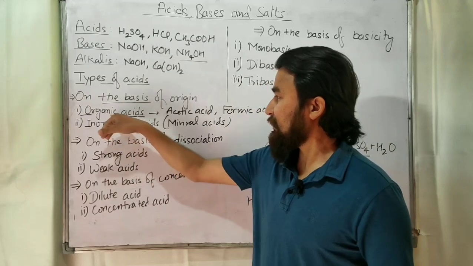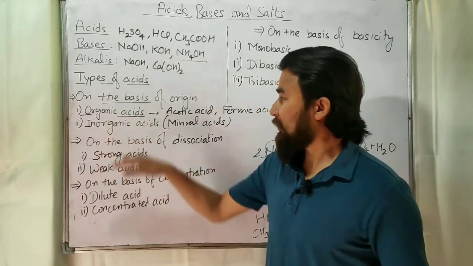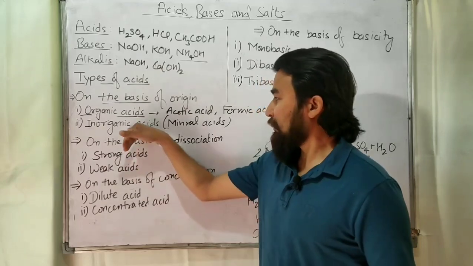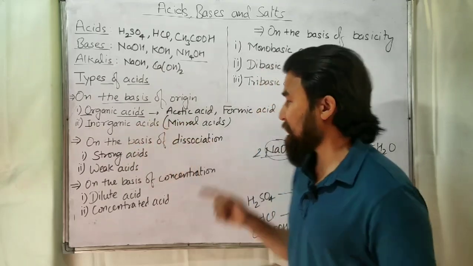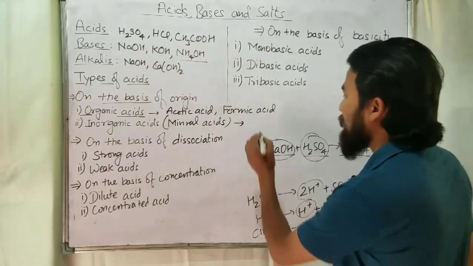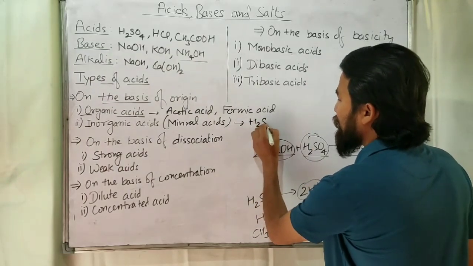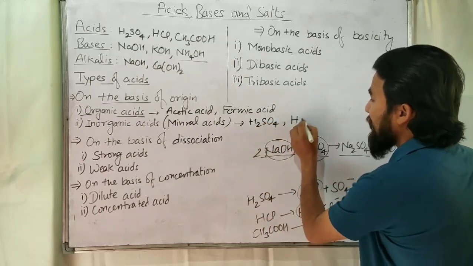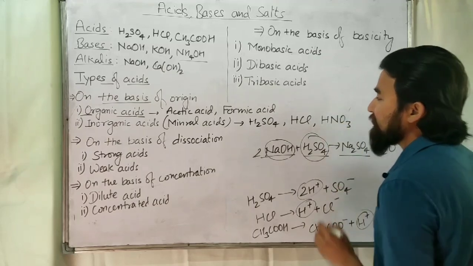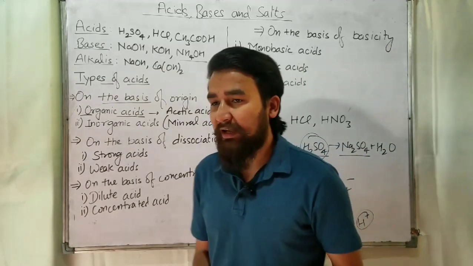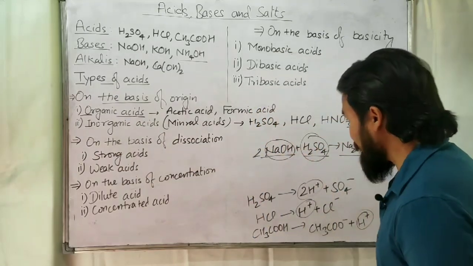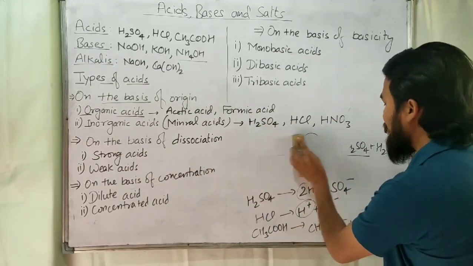Now the acids which we don't obtain from living beings, which are obtained from inorganic substances, are called mineral acids. They are generally obtained from the earth. For example, H2SO4 is a mineral acid. HCl is a mineral acid. Nitric acid is a mineral acid. So these all are mineral acids, or you can say inorganic acids. Hope you have understood the difference between organic and inorganic acids.